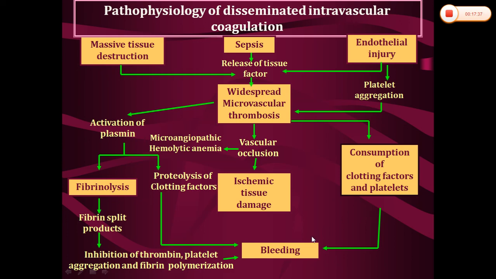So hemorrhagic diathesis will occur, and it will contribute to the bleeding. Also the plasmin will be activated and will contribute to fibrinolysis, leading to the formation of fibrin split products. These fibrin split products will in turn inhibit thrombin as well as platelet aggregation and fibrin polymerization, so in turn it will contribute to the bleeding. And this plasmin will also lead to the proteolysis of clotting factors like factor 5 as well as factor 8, so in turn it will contribute to the bleeding. All of this will contribute to the hemostatic derangements in disseminated intravascular coagulation.